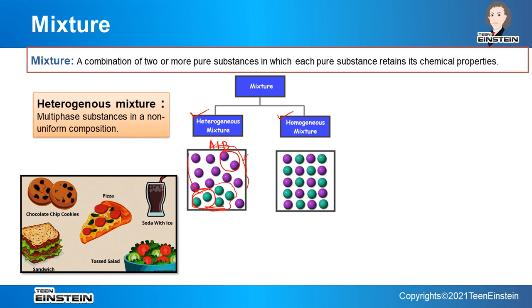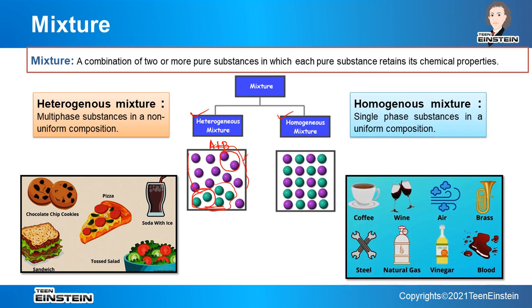In heterogeneous mixture there will be multi-phase substances. That means substances can remain in different types of phases and it is also non-uniform. But if it is homogeneous, there will be only a single phase. Single phase means, suppose A and B we have in the mixture. If A is liquid, then B will also be liquid.